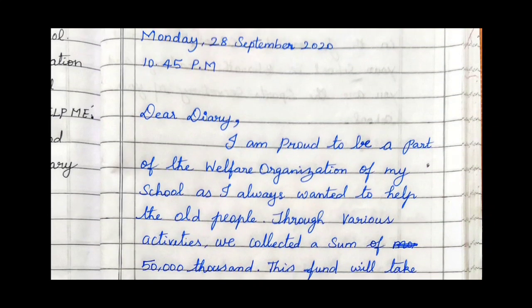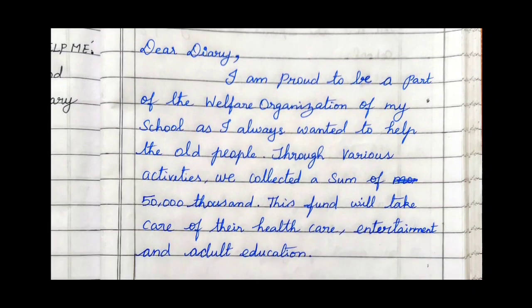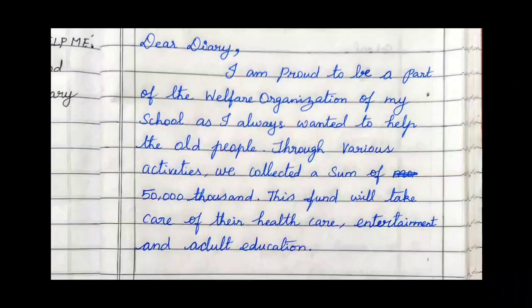Then dear diary is very important. Dear diary, comma, is our salutation, and the comma is very important. Let's see the body of the diary entry. Here we are going to express the happiness and what happened on the day. I am proud to be a part of the welfare organization.